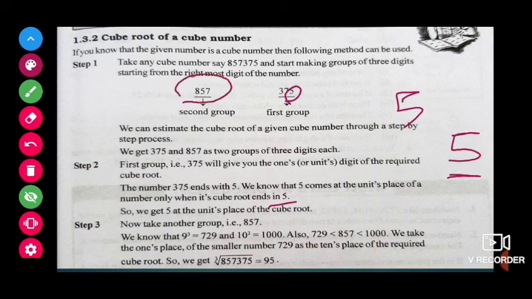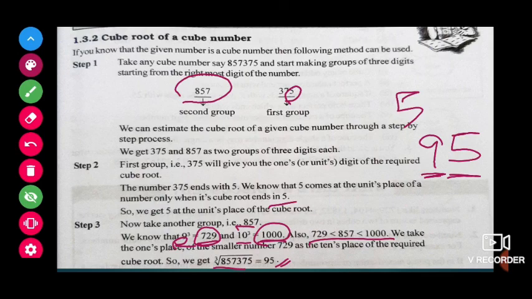Next take the next number, 857. 857 is not a perfect cube number. Now we will check between which cubes it lies. Here 9 cube is 729, 10 cube is 1000. So this 857 is in between 729 and 1000. Which is the smaller number? 9 cube, 9 is the number. So we will decide one more number as 9. So the cube root of this number is 95.